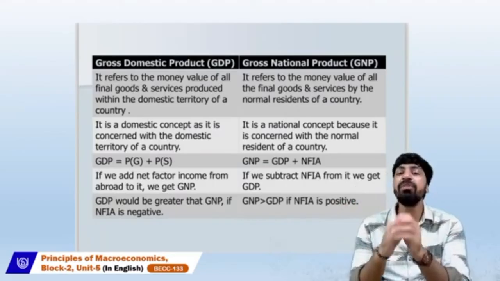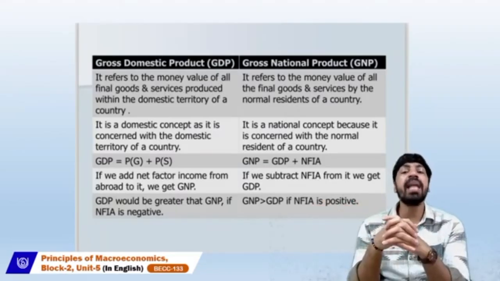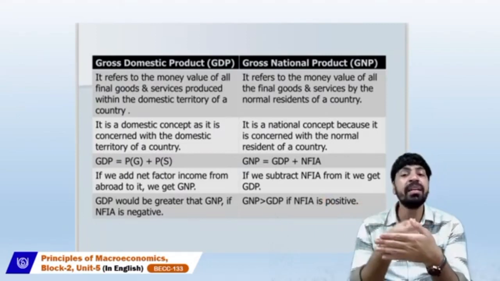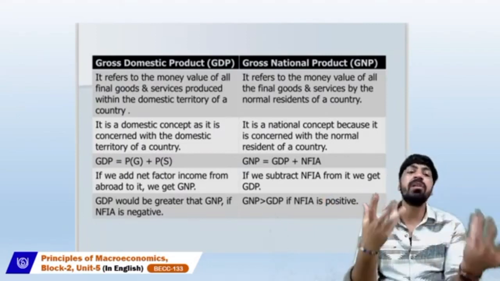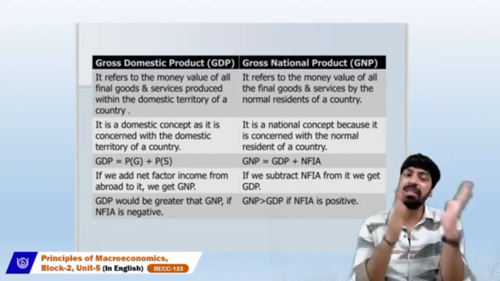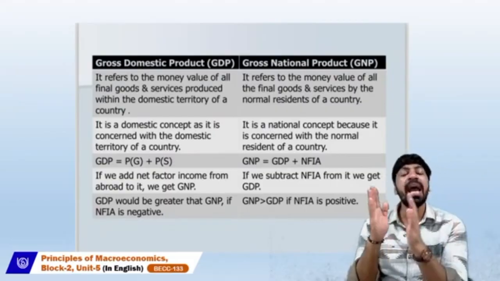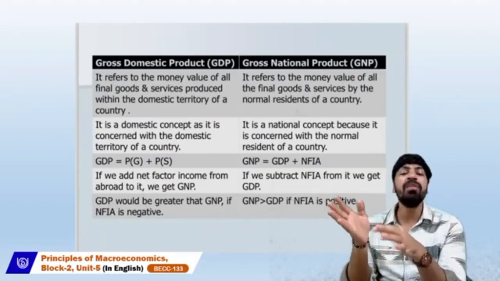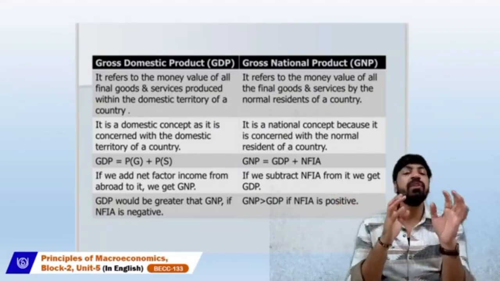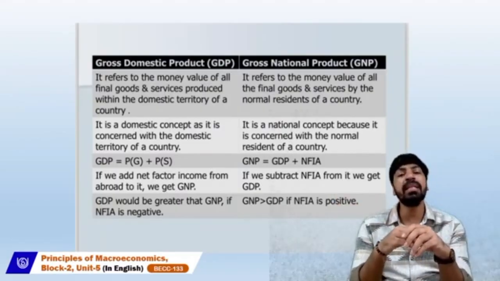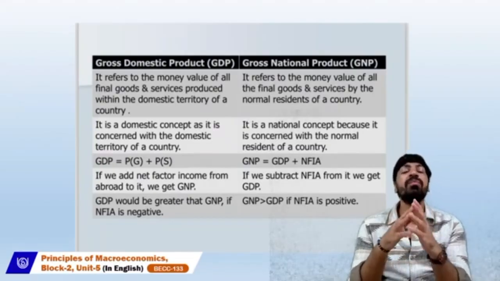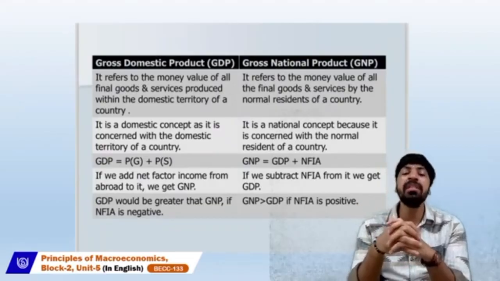When we talk about calculating the gross national product, we consider the concept of gross domestic product, and based on the gross domestic product and the net factor income from abroad, we get the gross national product. If we talk about the theoretical framework, the gross domestic product would be greater than the gross national product.